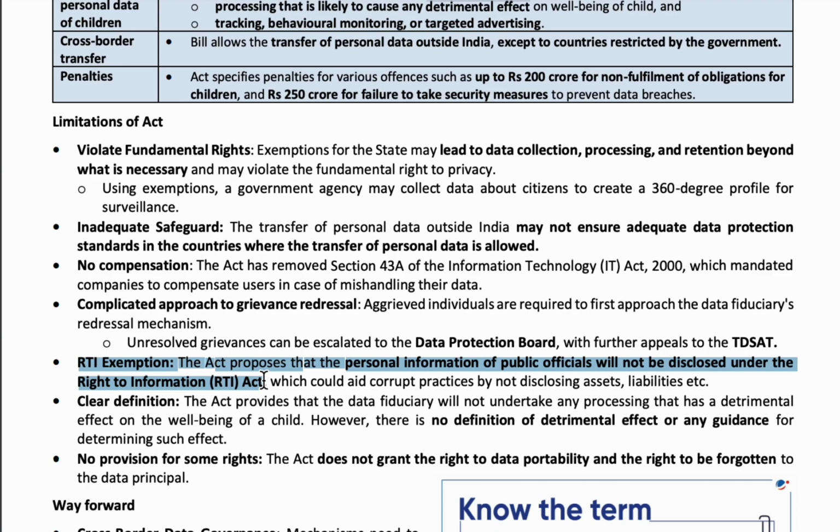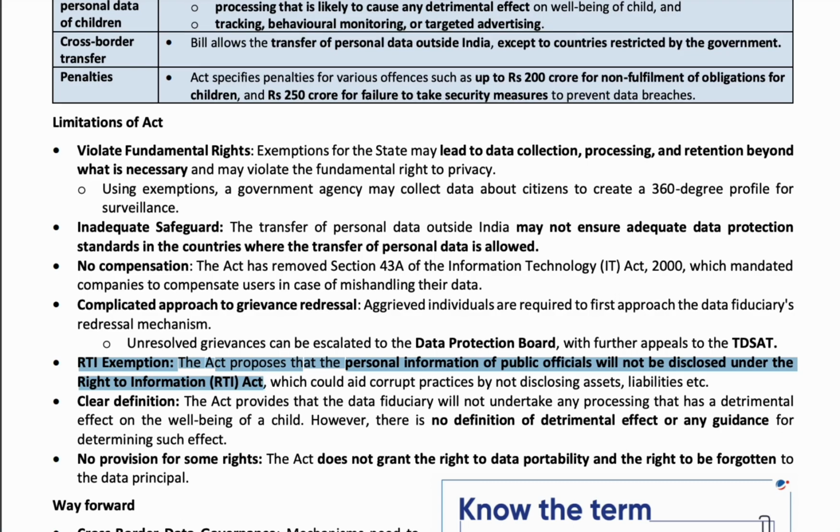To protect the personal data of public officials, before, when we applied an RTI about a public official like a politician, they used to give all the details, including their property details, how much they have earned in a 1 year or 5 year time period. So here this provision has been removed by introducing this act.